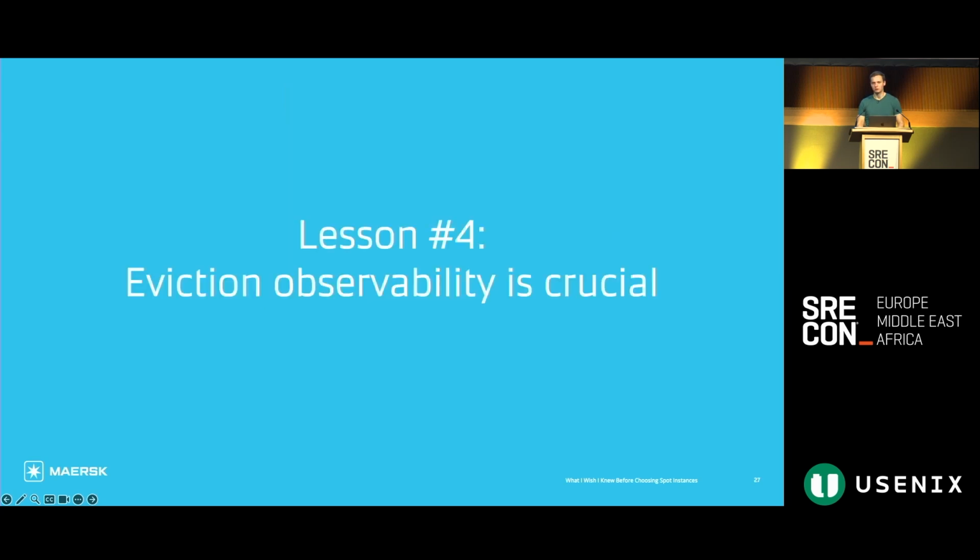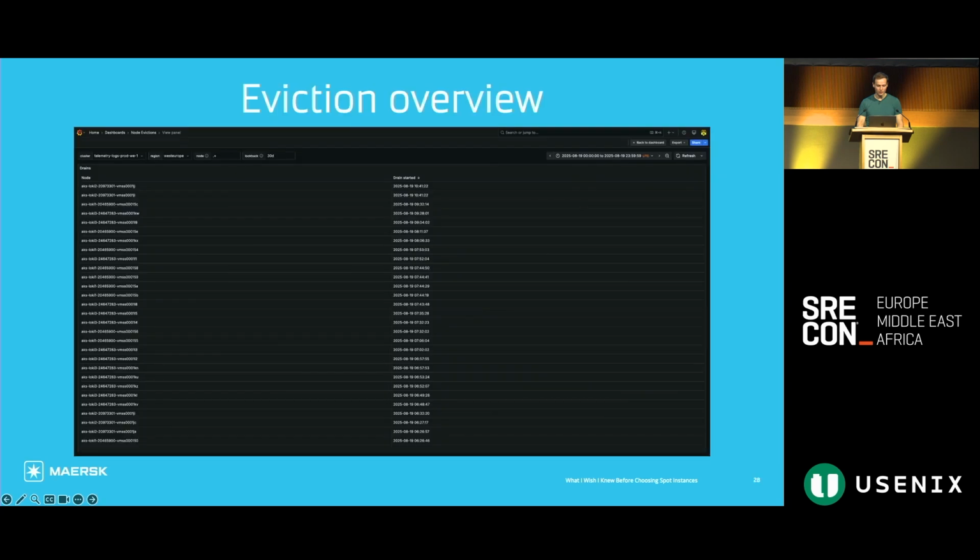When we initially started running spot instances, we did not have the necessary telemetry to answer questions like, what is the eviction rate across our different instance pools? Was an instance evicted at this specific time where we experienced another issue? And which pods were terminated when this instance was evicted? So what we did was, we built a node evictions dashboard in Grafana, and I'll walk through a couple of things that we can see on this dashboard.